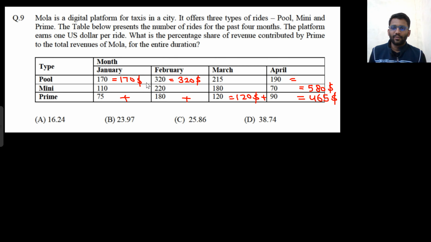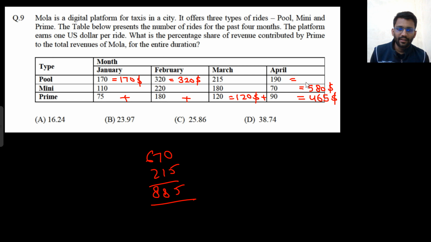Okay, well and good. What about this? 35 plus 32, that would make 67, 670 plus 215, 885. $885. Now you can do addition.